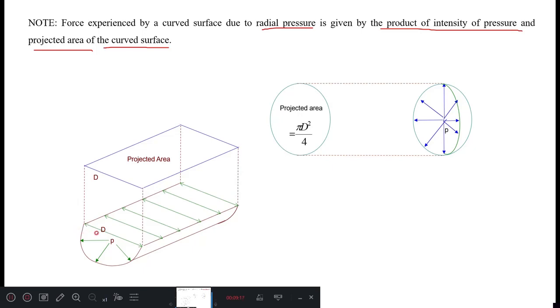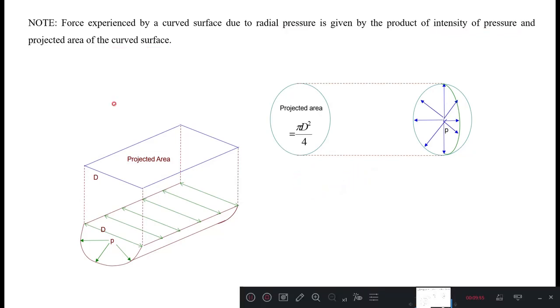Even for a curved surface, that is in the case of a jet, when we take the jet and cut it into two pieces, then you project it, the projected area will be rectangular. So in that case we take the rectangular area, and area multiplied by intensity of pressure gives you the force due to surface tension. That is, force due to surface tension is sigma into length, equal to pressure into the projected area. So this is about the surface tension. We'll continue next session.